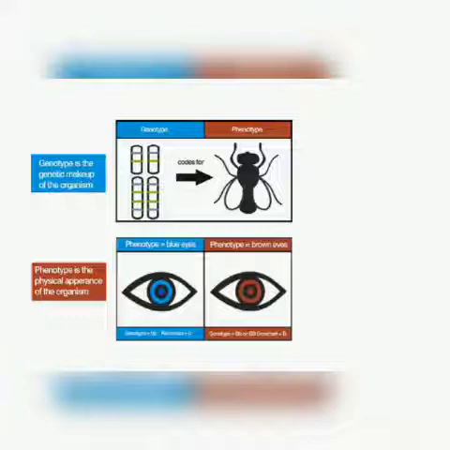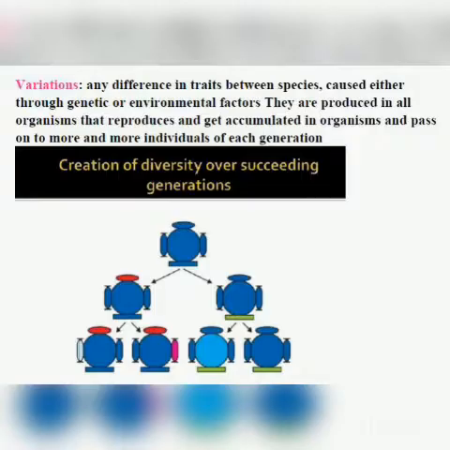It is the physical appearance of the organism. So in these pictures the eyes are blue and brown. So this is the phenotype. Whereas in the first picture, there is a genotype also, that is the arrangement of the genes, the genetic constitution of the genes which code for a particular trait. I hope it is clear to everyone nicely.